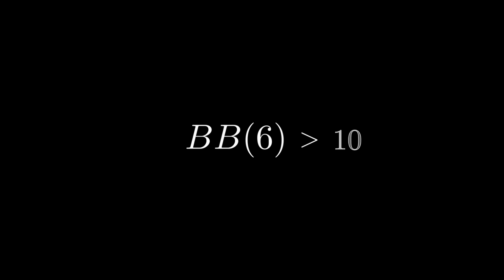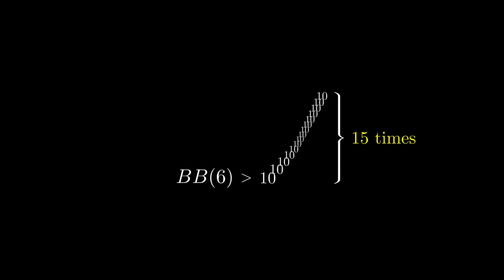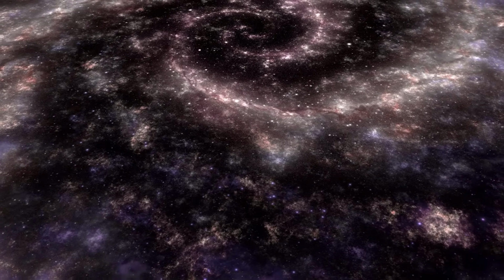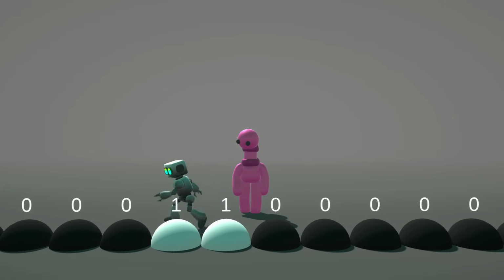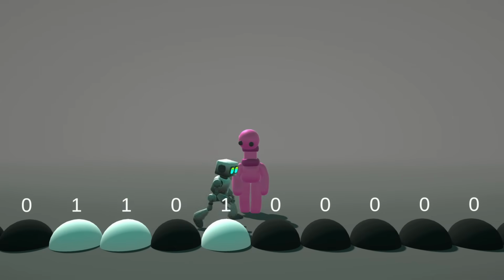So what about Busy Beaver of 6? It is estimated to be larger than 10 to the power of 10, 15 times. A stack of paper with this number written on it wouldn't just fit in the universe. The universe is too small to hold the digits. We have conquered 5. It took 30 years. But 6? We will likely never know the answer.